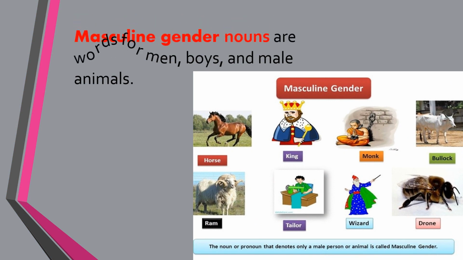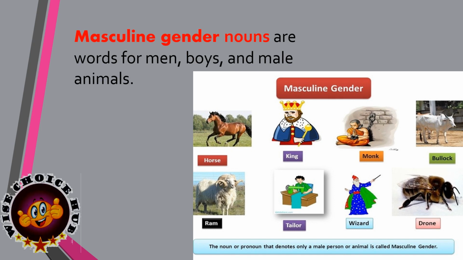The first one is the masculine gender. They are the nouns used for boys, men, and male animals. Here you can see the picture of a horse, king, monk, bullock, ram, tailor, wizard, and drone. So here all these pictures denote only a male person or animal. Therefore, we call them as masculine gender.